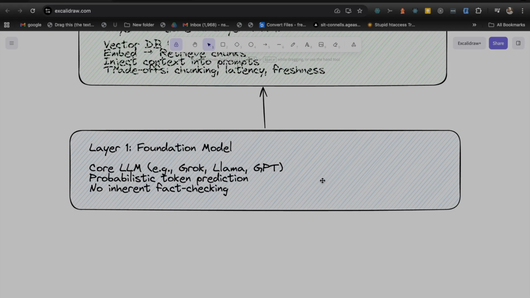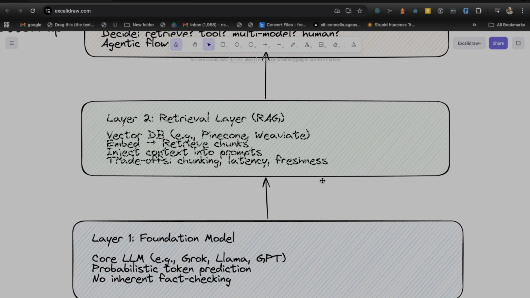So this is the foundation model. It has no fact checking mechanism of its own. So it is completely based on our tools, our data, whatever we provide. Based on that, the foundation model is going to predict the tokens.